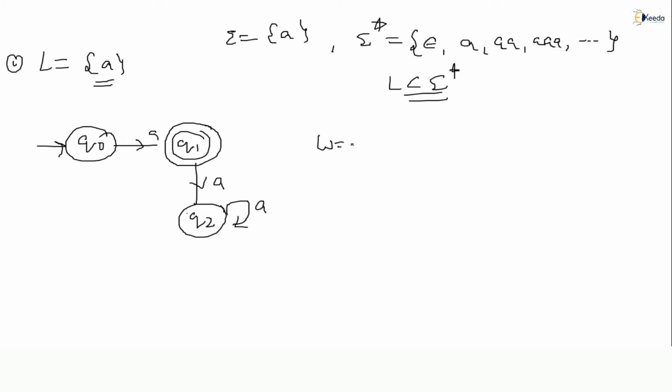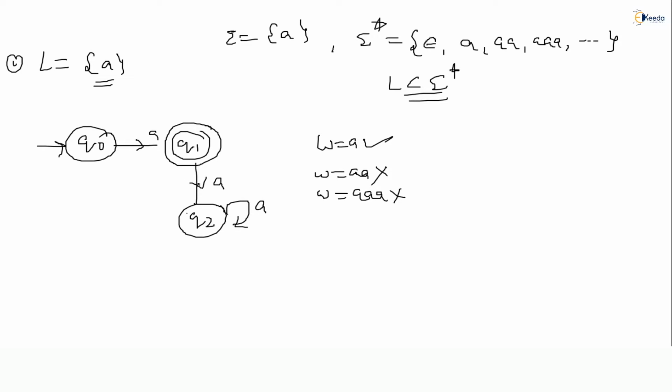Suppose W equal to A is given, that will be accepted. W equal to AA given, that is rejected. W equal to 3 A's given, that is rejected. So this covers the whole universal language, correct or not? For A only it will accept, for the remaining strings it will reject, but the system will respond for each and every input string. That is what a DFA is. So this is the number of states required to construct the given language.